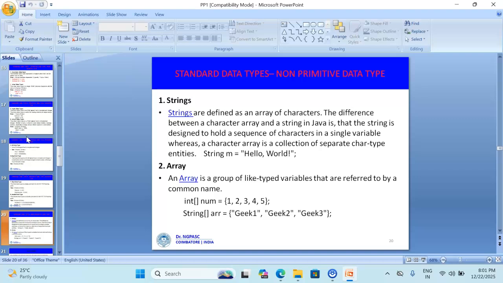The basic difference between a character array and a string in Java is that a string is designed to hold a sequence of characters in a single variable, whereas a character array is a collection of separate char type entities. Then next is array. An array is a group of like-typed variables that are referred to by a common name.